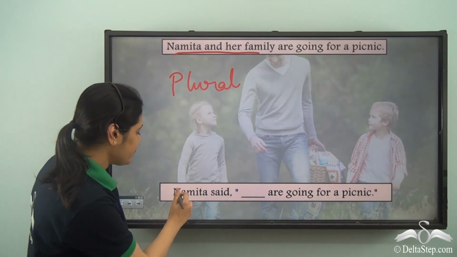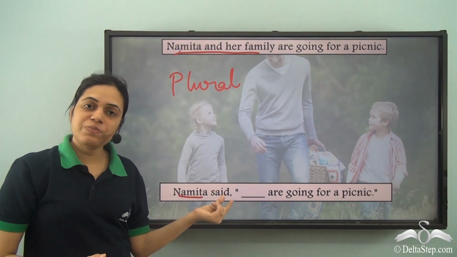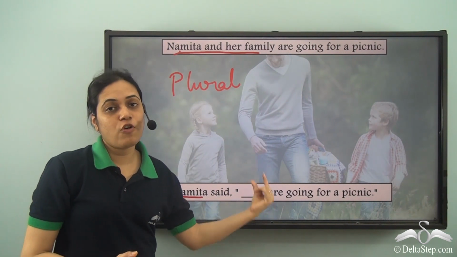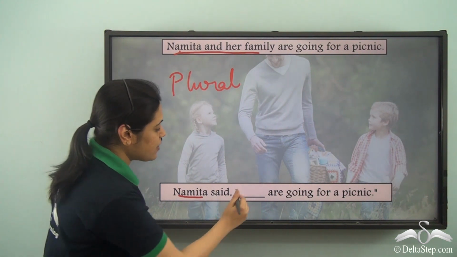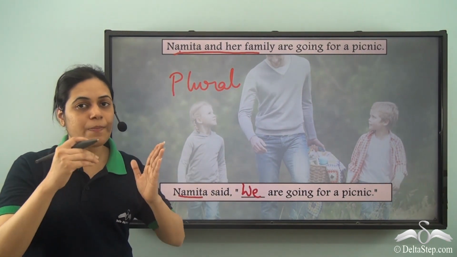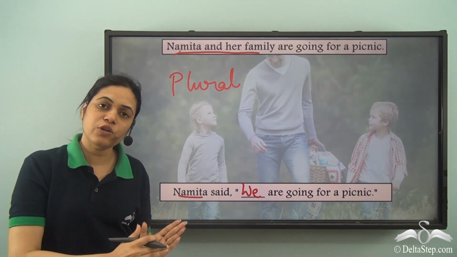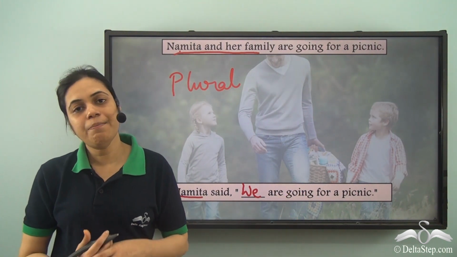Namita is saying it. And Namita is also included. So it is first person. So Namita wants to refer to herself and her family. And the pronoun used is we. So the person who is speaking is also included along with others. So we are going for a picnic.